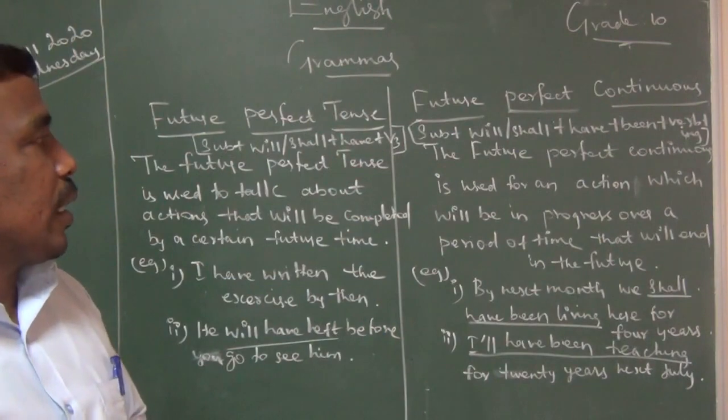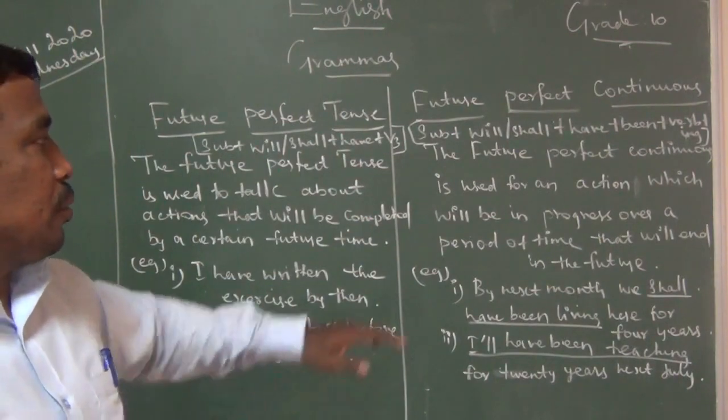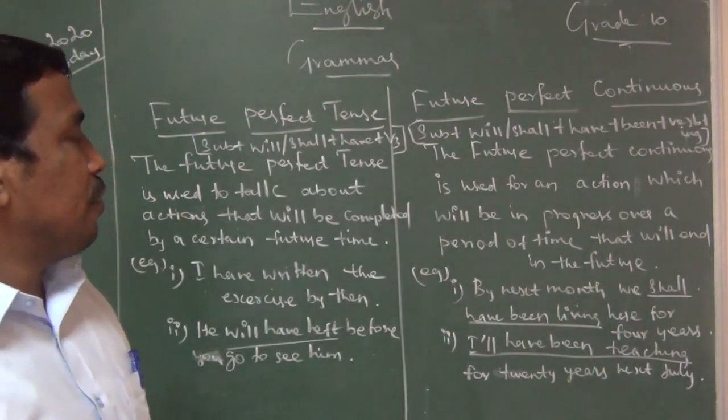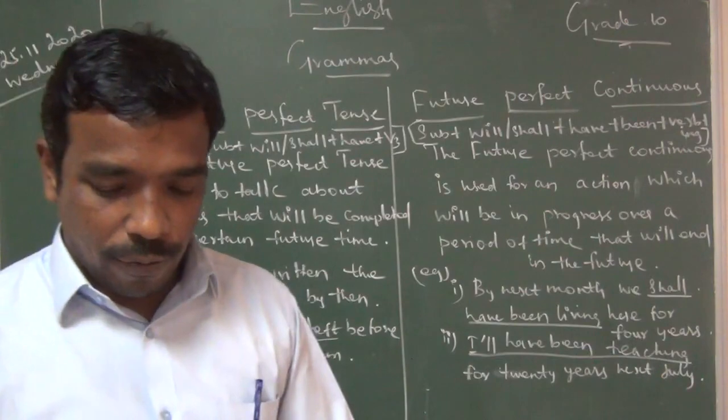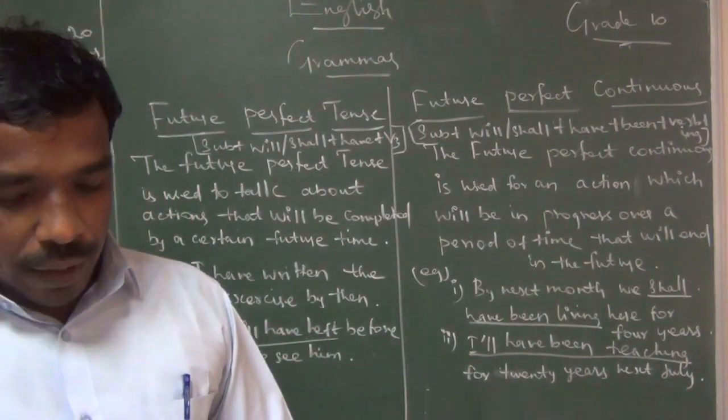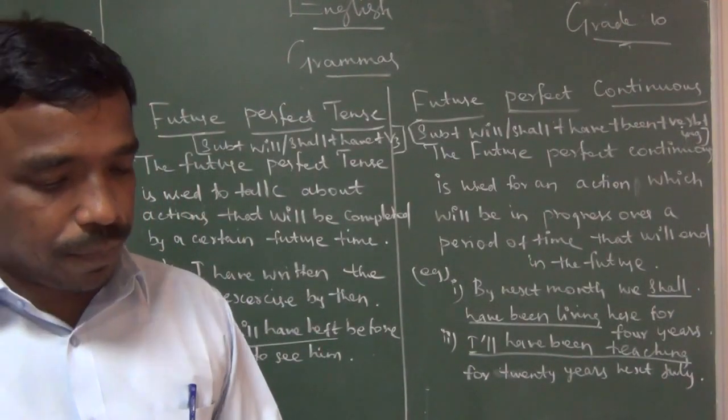Future perfect continuous is used for an action which will be in progress over a period of time that will end in the future. Write fast and take your textbook.